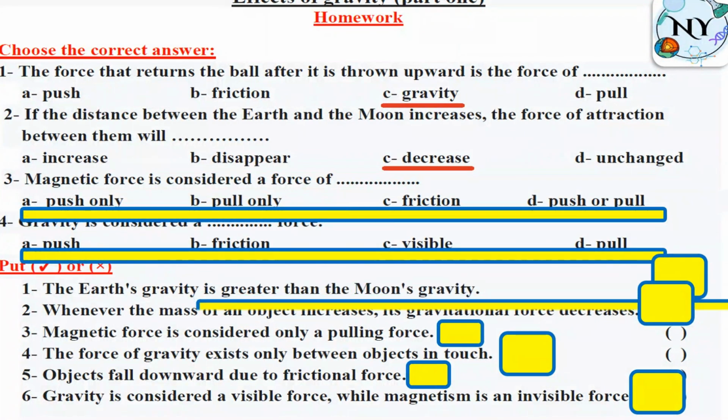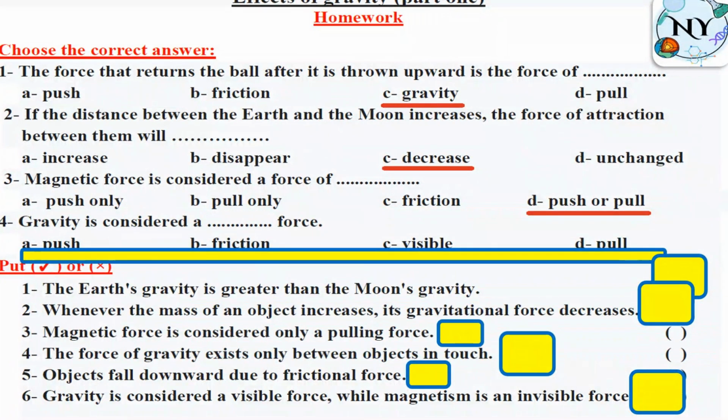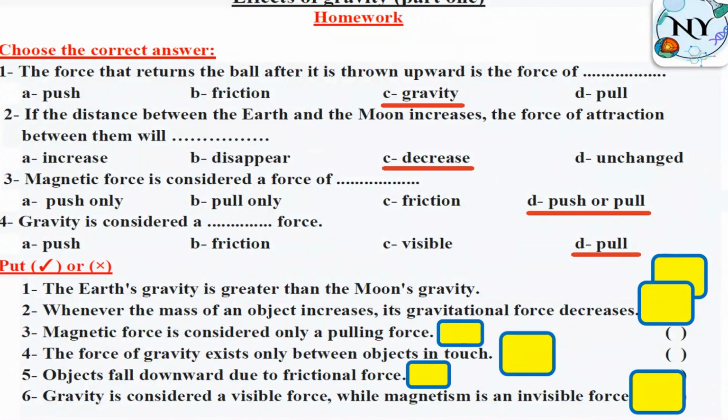Magnetic force is considered as which force? Remember that we said the magnet, it has a force called magnetism. And magnetism means we have pull or push, repulsion or attraction. While gravity is considered as pull force only. It's a trick point, so you have to be careful.